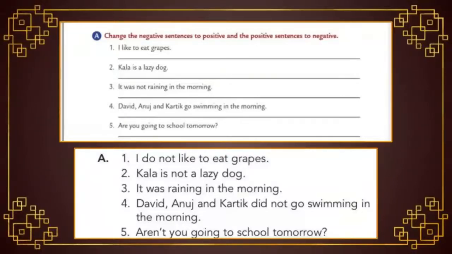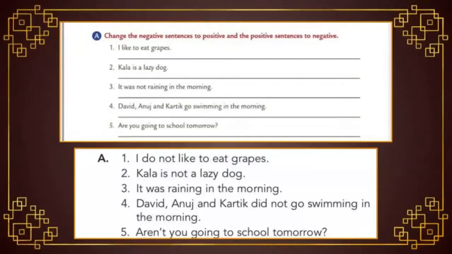David, Anuj and Karthik go swimming in the morning. So students, is it positive or negative? Yes, it is a positive sentence. Now what do we have to do? We have to make this sentence negative by adding the keyword not. So: David, Anuj and Karthik did not go swimming in the morning.